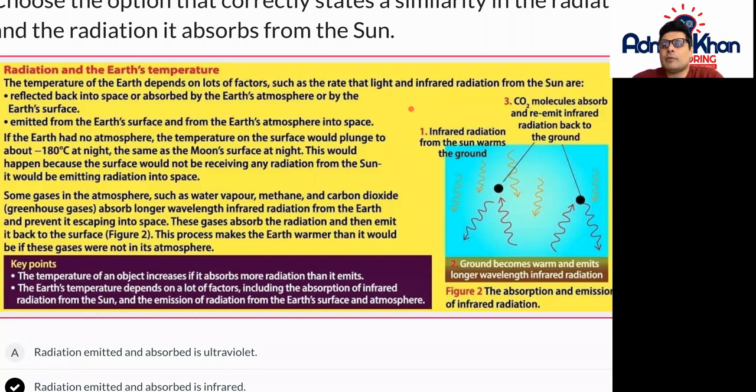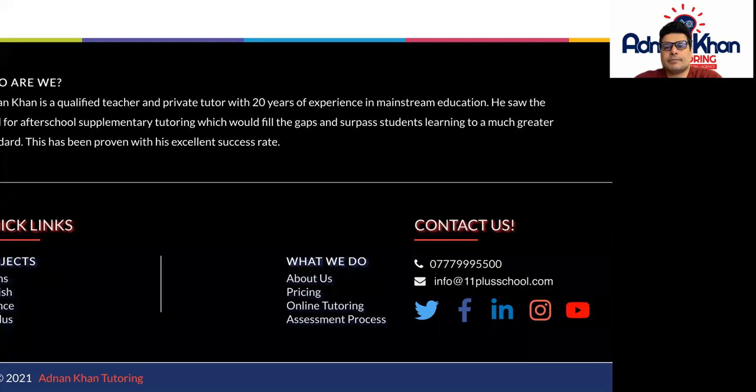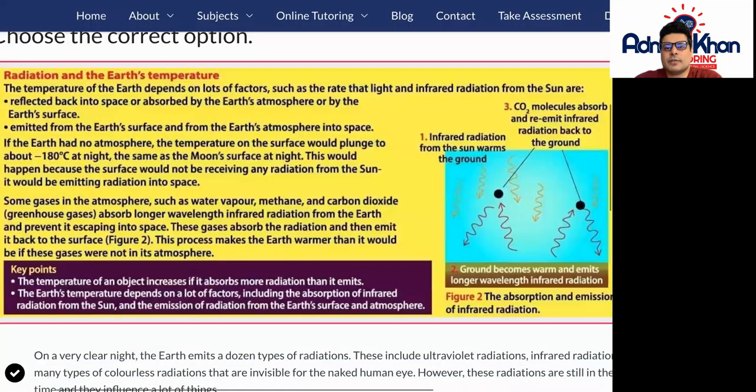So number 1, infrared radiation from the sun warms the ground on the Earth. Number 2, the ground becomes warm and then it emits a longer wavelength infrared radiation. And then point number 3 tells you that carbon dioxide molecules absorb and re-emit infrared radiation back to the ground. So this cycle keeps our Earth nice and warm, and it helps us not to go down to minus 180 degrees, similar to the moon's temperature at night. Let's go into the next image and show you some more information.